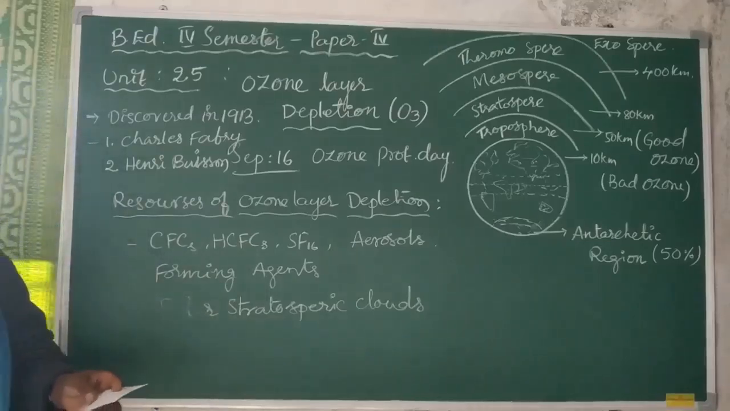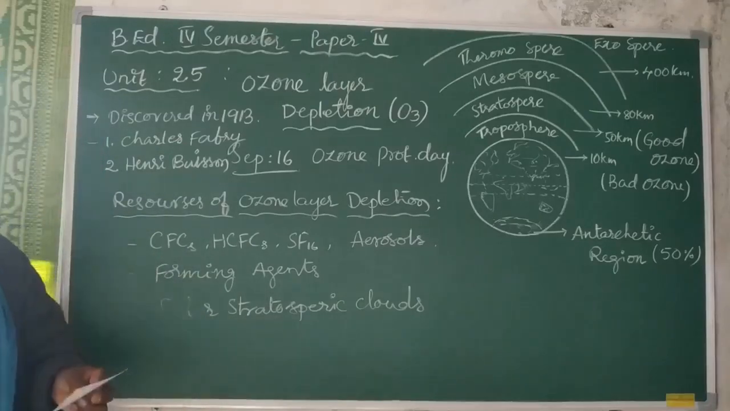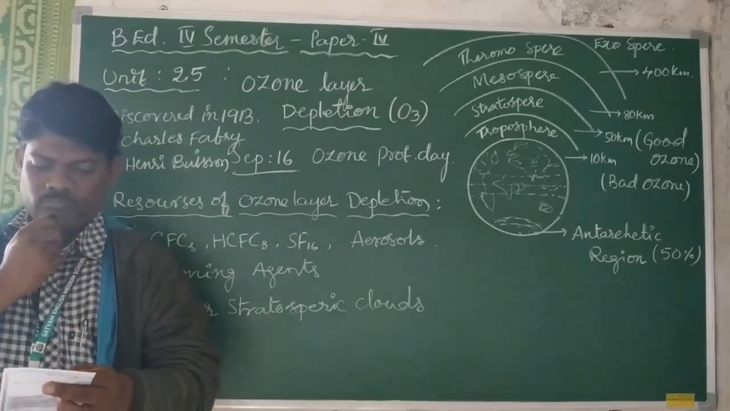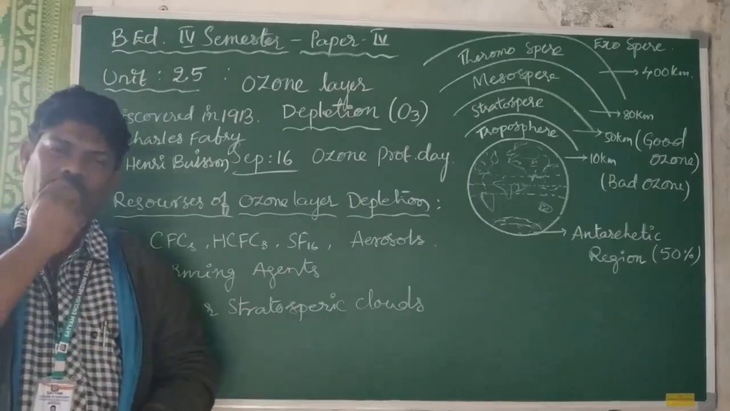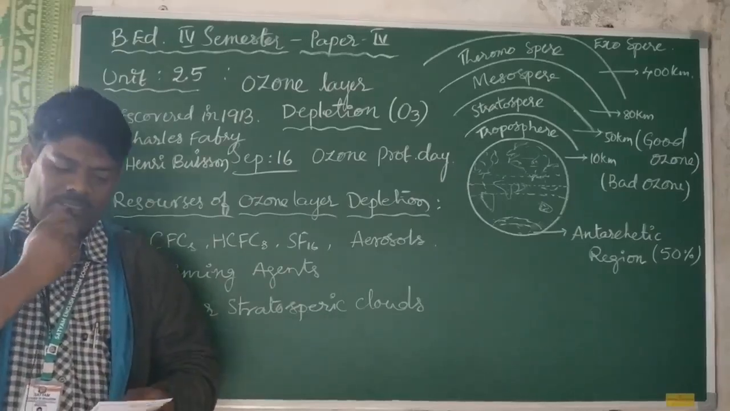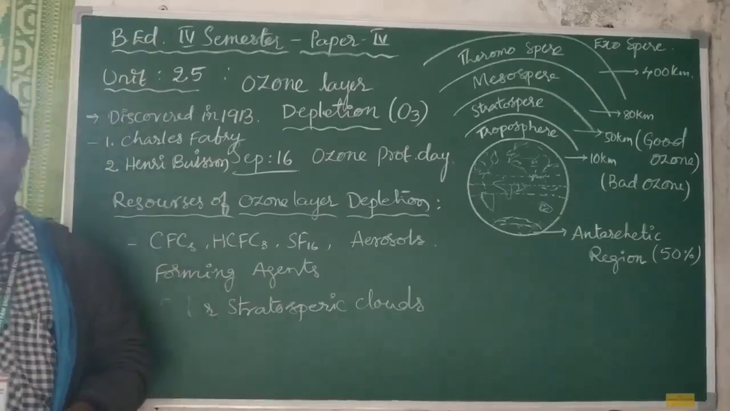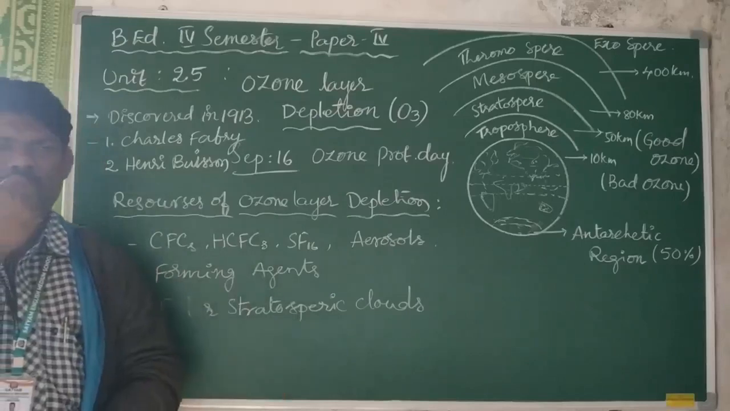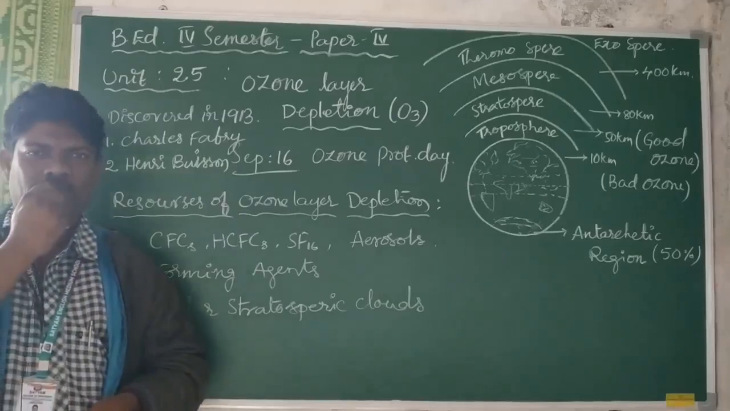Okay, if you see, the ozone reacts with the chlorine, which forms chlorine monoxide. This chlorine monoxide reacts with monoxygen, then it forms chlorine and oxygen, which means here the ozone is converted into oxygen. That's why the amount of ozone is decreasing in that stratospheric area.